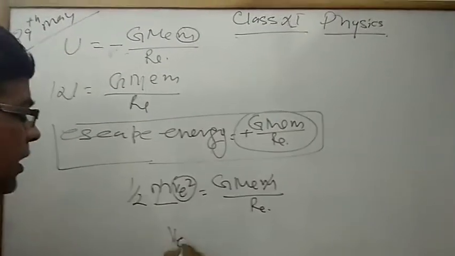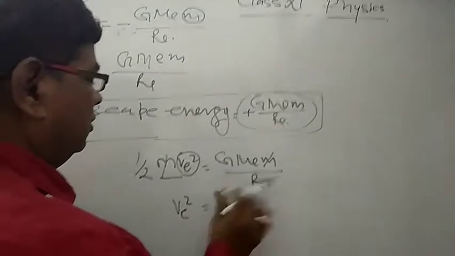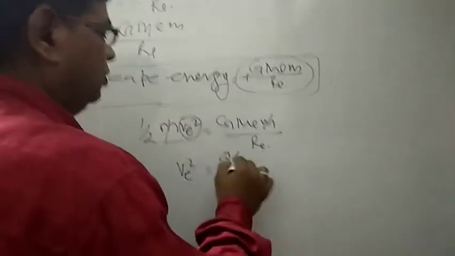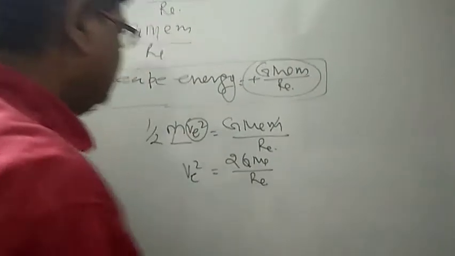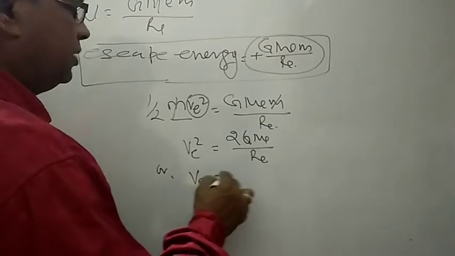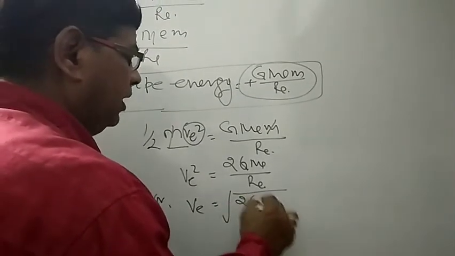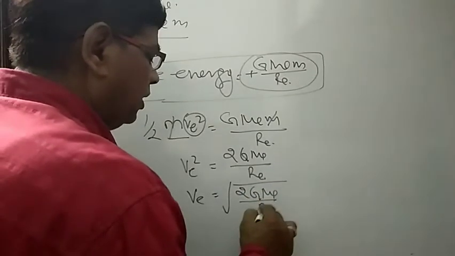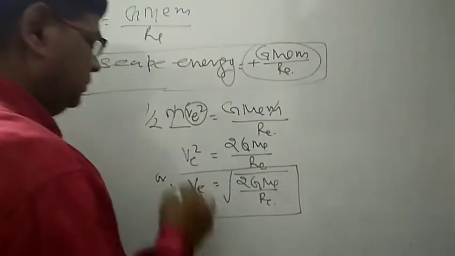So V_E square is equal to 2 G M_E upon R_E. Okay, or V_E is equal to under root 2 G M_E upon R_E.